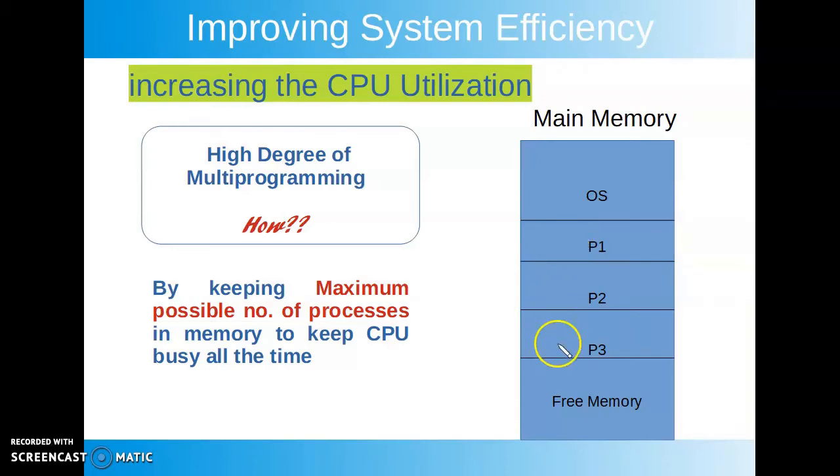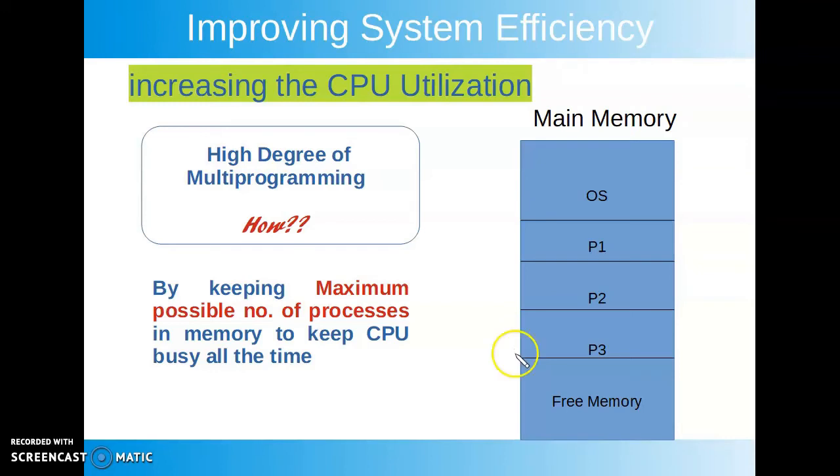Suppose we have a main memory in which three processes are loaded, P1, P2, P3, and CPU is switching among these three processes. If currently all the three processes are in waiting state due to some input-output work, then CPU will not be having anything to execute, so it will be in waiting, it will be in idle mode. This will be the wastage of CPU time.